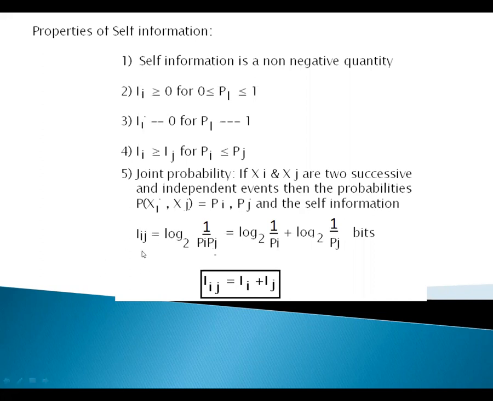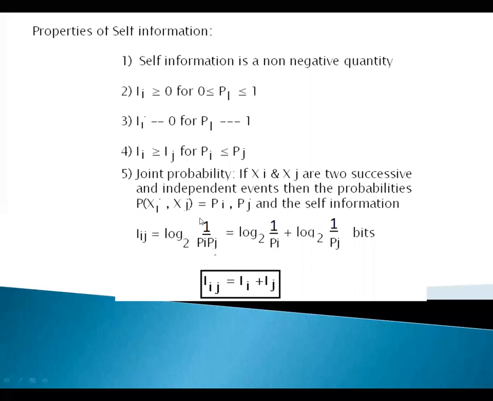Then the self-information I of ij, where xi and xj are two independent events, is equal to log 1 by P of i, P of j. So log 1 by P of i, P of j is equal to log 1 by P of i plus log 1 by P of j. Okay, so this is multiplication now, and multiplication becomes logarithmic addition. Is it not?